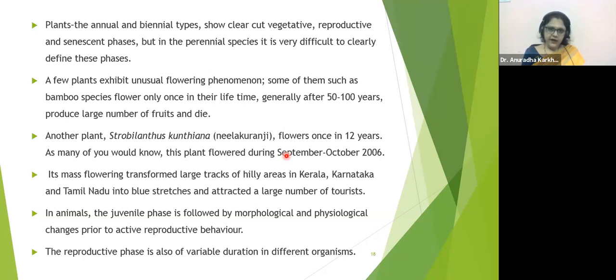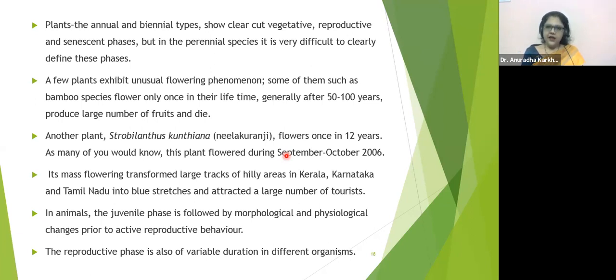Though calculatively it is 2018, your books are saying 2006, so you have to mark your answer as 2006. If they upgrade, of course, they will upgrade it to 2018. Then we can have a discussion later on. But if they don't upgrade your NCERT textbooks, please believe in this 2006 year. And remember that they're going to flower every after 12 years. Okay.